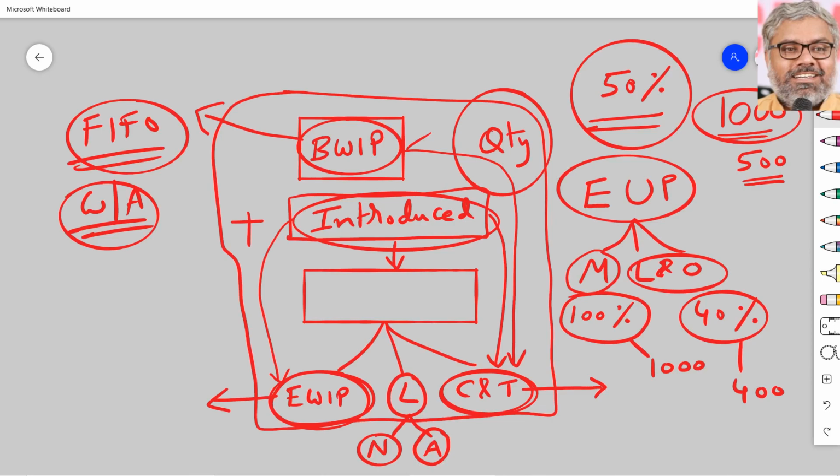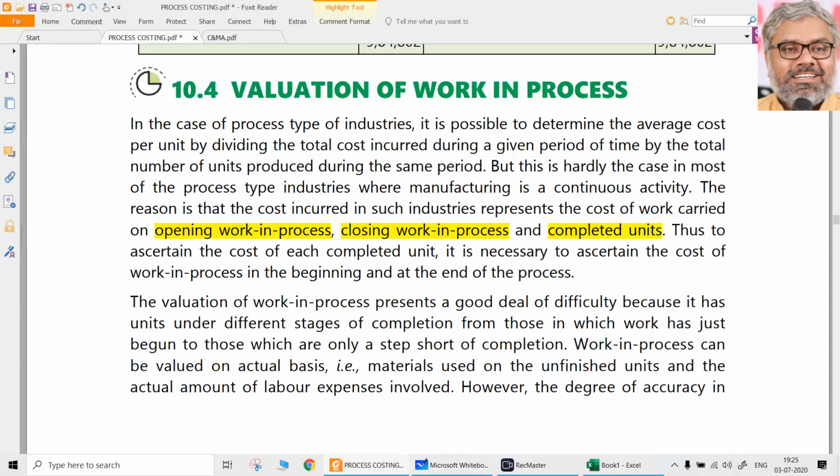There is a point to be noted. In case of FIFO, what percentage we have to take for this period? Remaining percentage. If it was already 40% complete, now we have to take 60%. If it was already 80% complete, now we have to take 20% work done during this period. So the beginning work in progress equivalent units of production will be required to be calculated only for FIFO, whereas ending work in progress will be calculated whether it is FIFO or weighted average. So this is the equivalent units of production calculation, which is the most important aspect in process costing.